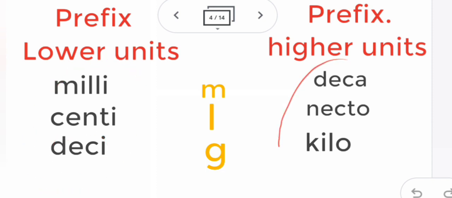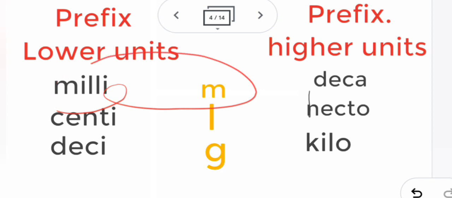And the higher units are deca, hecto, kilo. So these are just the prefixes, and you have to join them with the standard unit.